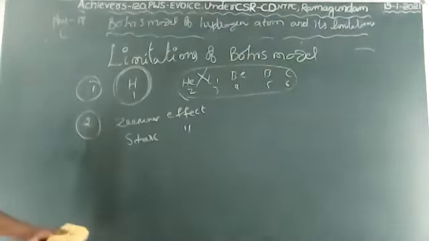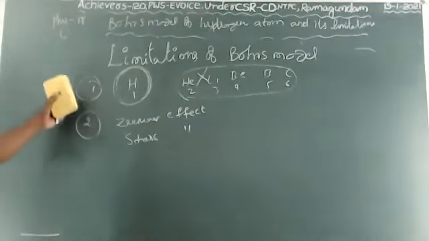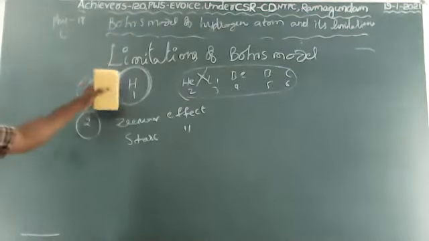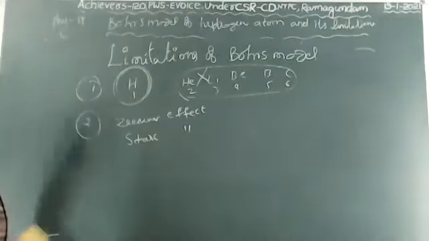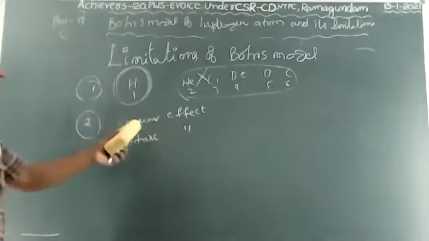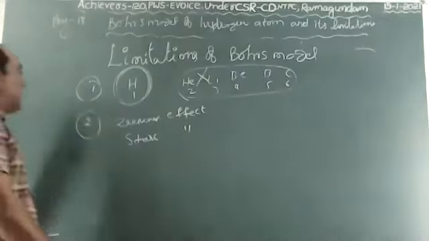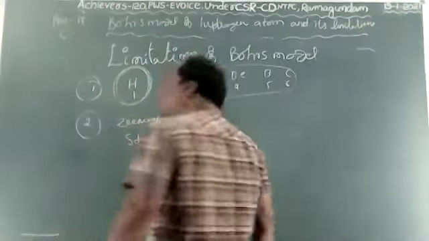These are the limitations, children. First, Bohr did not explain more than one electron of atomic spectrum. Second, it did not explain the formation of chemical bonds. Third, it did not explain the Zeeman effect and Stark effect.